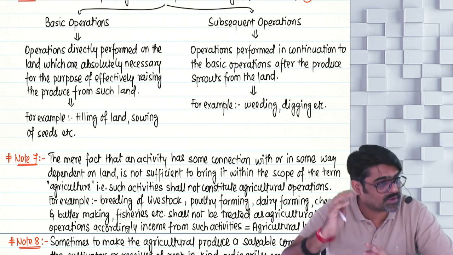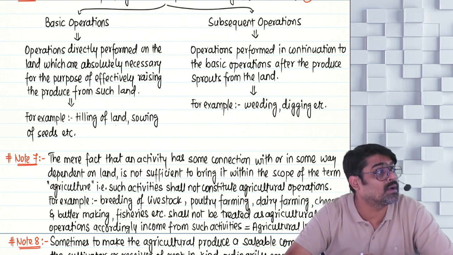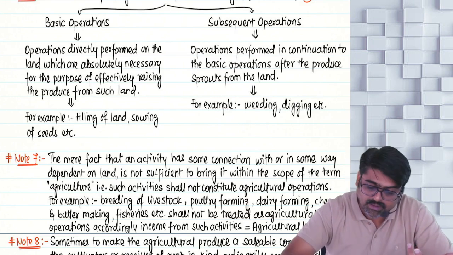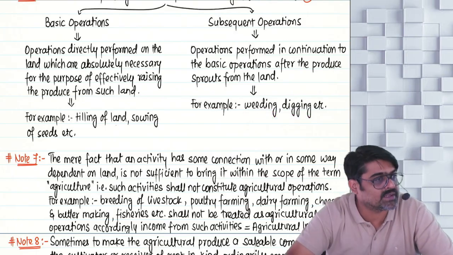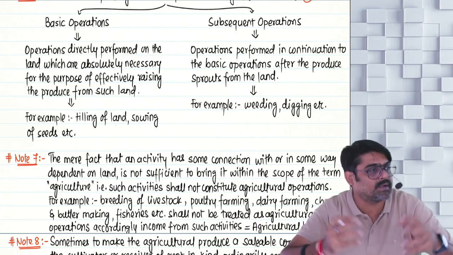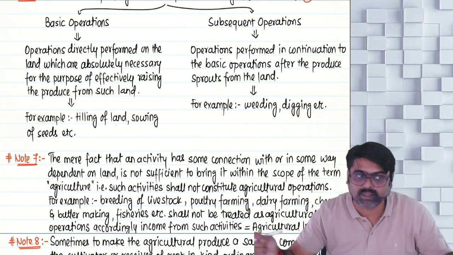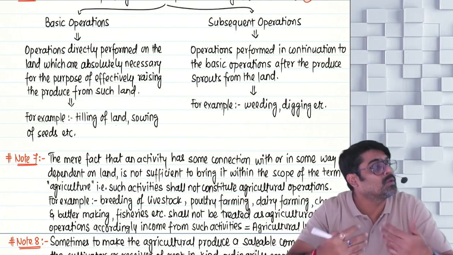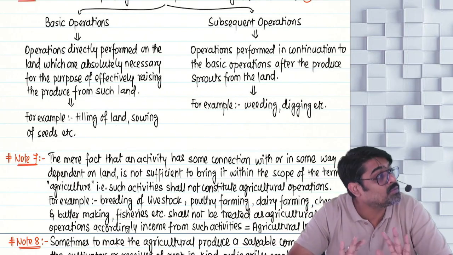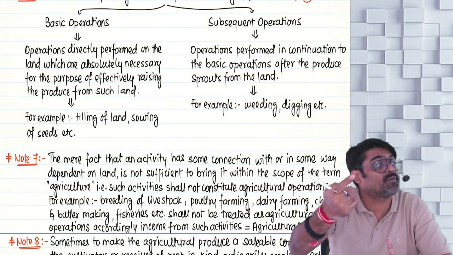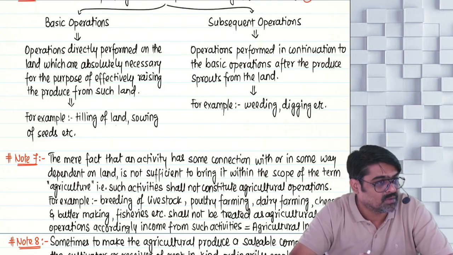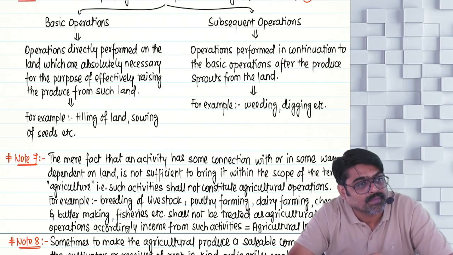Till that time, whatever activities are performed on the plant, like weeding, digging, spreading of pesticides, removing unwanted elements from the farm, all those activities which will keep the plant alive till it is ready for harvest, all those activities are known as what?